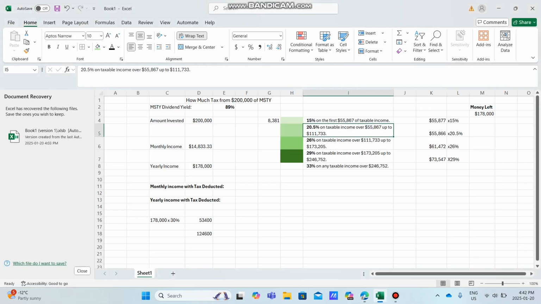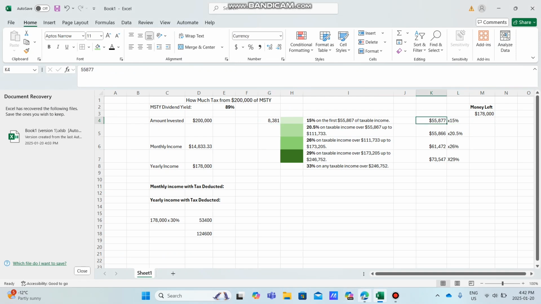$55,866. That is our next range at which our income will be taxed at 20.5%, if you're sticking with me here. So what I need to do now is we have our $178,000 starting marker. We need to subtract $55,877 because we've already calculated 15% on this tax bracket.